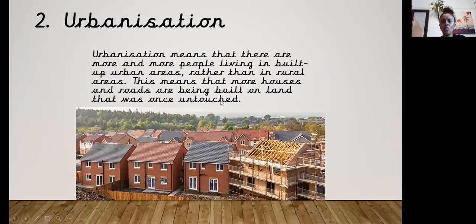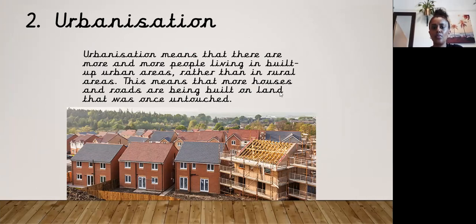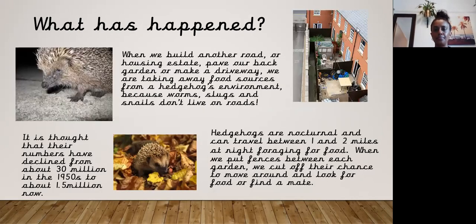Urbanisation means that there are more and more people living in built-up urban areas rather than in rural areas. This means that more houses and roads are being built on land that was once untouched. So that's becoming more and more people living in an area. Now, in order for these people to live in an area, they would have to get rid of some of the trees and nature things around there in order to build on top of them. So here is a little bit more of an explanation building on from what I just said.